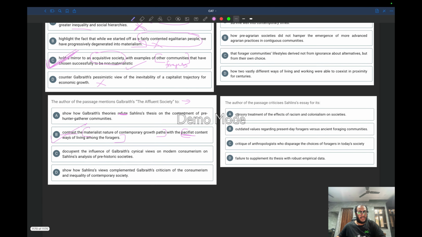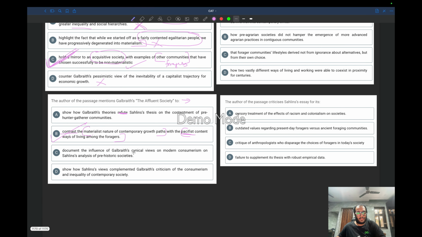Okay, document the influence of Galbraith's cynical views on modern consumerism. No, consumerism is not the main idea. The main idea of the passage regarding the affluent society was only to put into contrast the pacifist, content way of living among the foragers, the Nokia example I gave to you. Show how Sahlins' views complemented. So Sahlins' views have never complemented; they have contrasted. So this is also distorted.